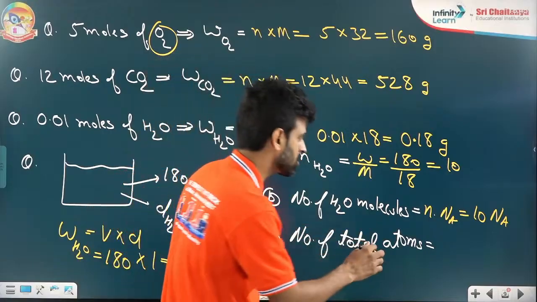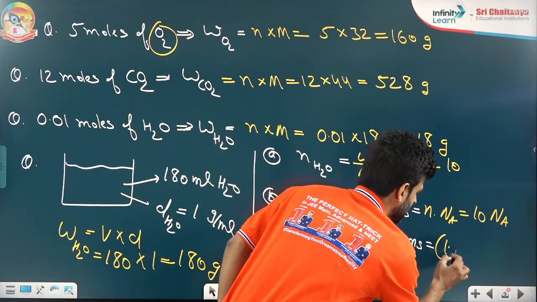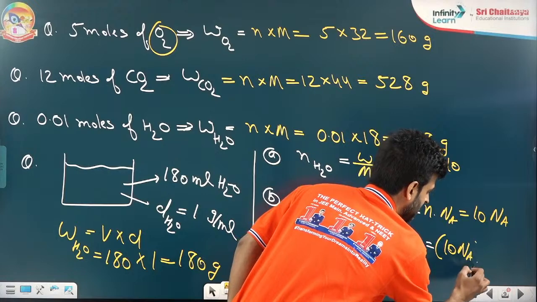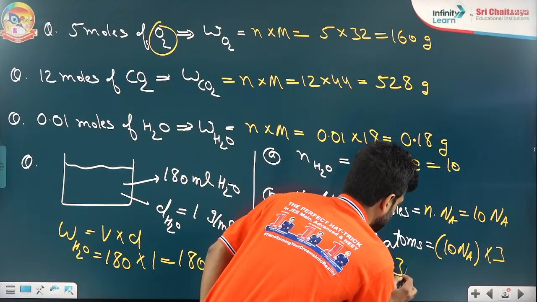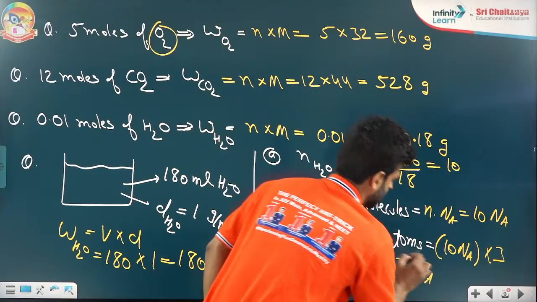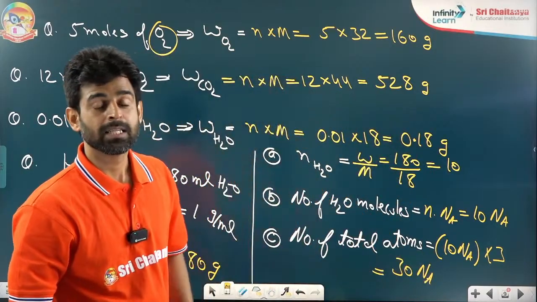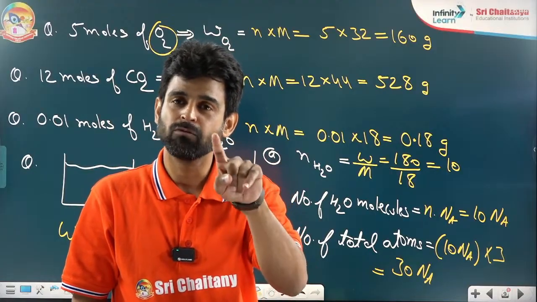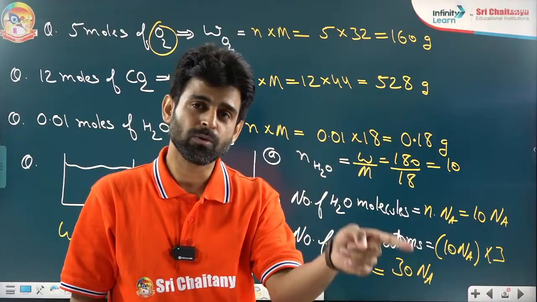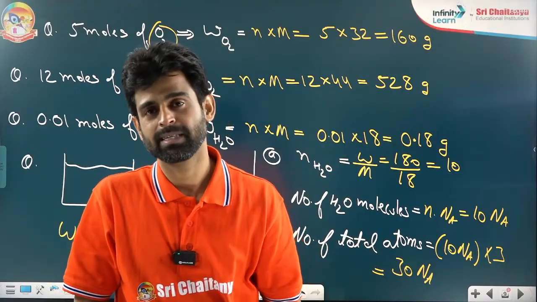So we have 10 Na molecules, and every molecule has 3 atoms. So how much is coming? 30 Na atoms. Volume to weight, weight to moles, moles to molecules, molecules to atoms.